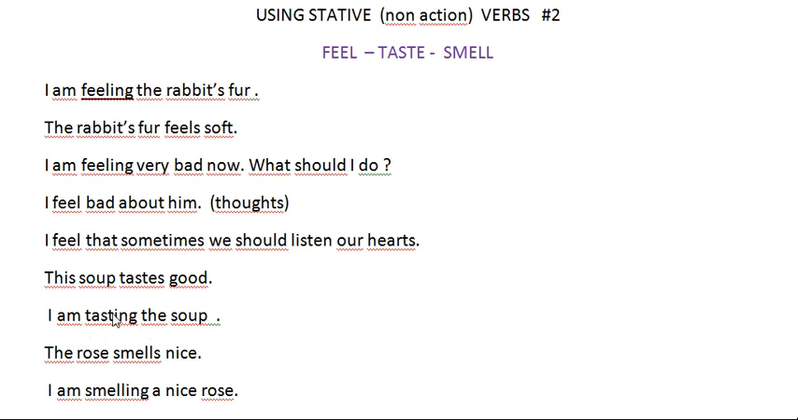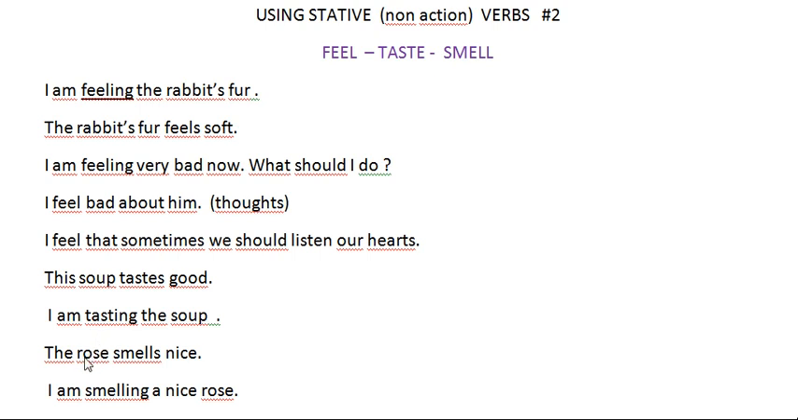Here there's action. What is the action? I am tasting the soup. I am smelling the soup. There's action here. That's why we use the ing. We add the ing to the verb, present continuous tense. Here, this soup tastes good is just simple present tense. Of course, it's happening now in the present time, but we use simple present tense. But here there's action. We say I'm tasting the soup.